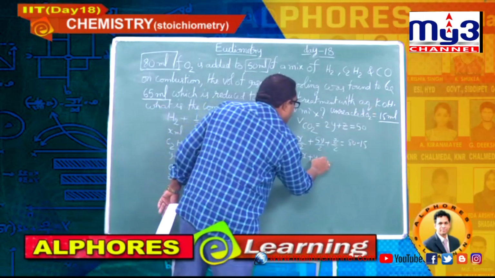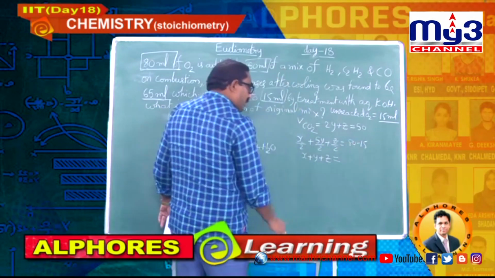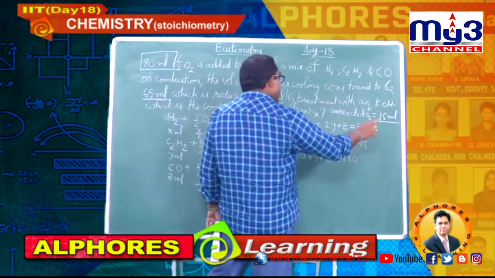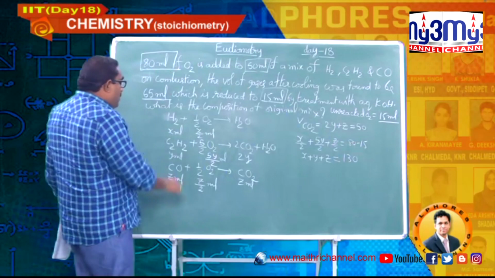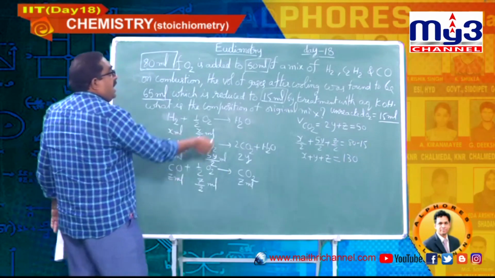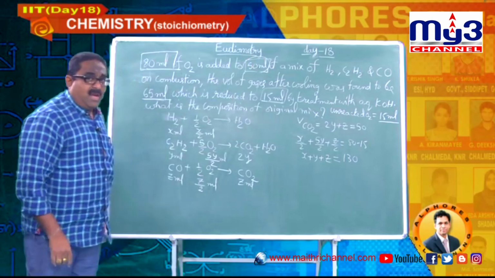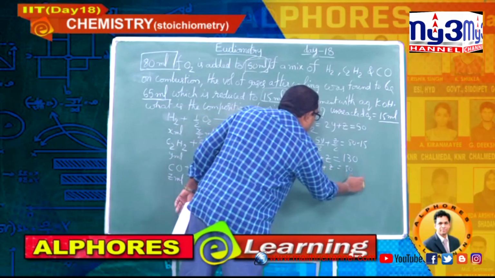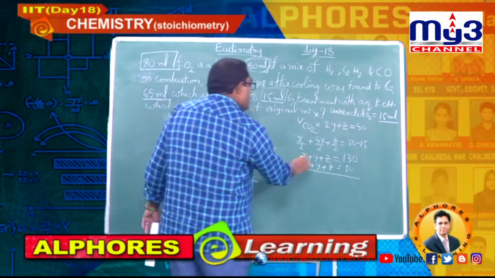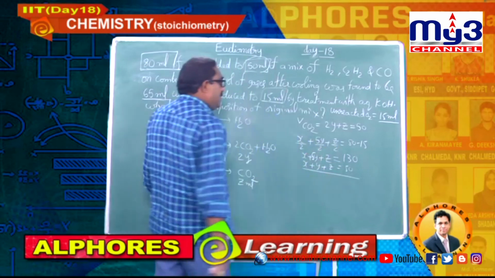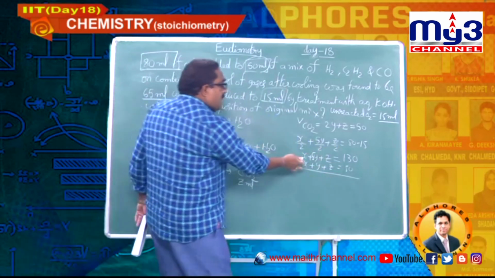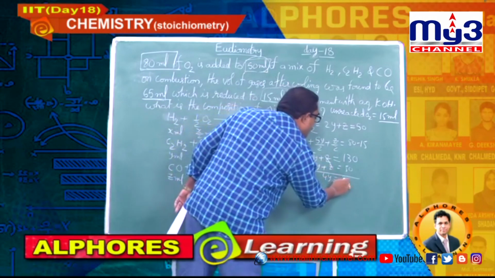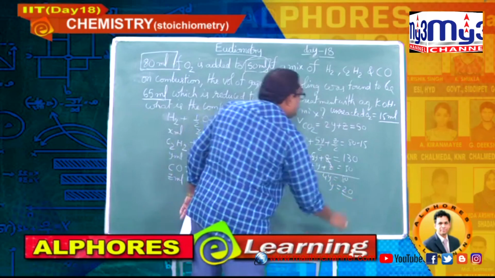Now do it. x plus 5y plus z over 2 equals 80 minus 15, that is 65. All these are over 2, so we have to write 130. 65 twos are 130. And one more thing we know, x plus y plus z: total volume of the initial mixture is 50. That also you can write here, x plus y plus z equal to 50. Here x plus 5y plus z equals 130. Now subtract the second one from the first one. These two get cancelled, 5y minus y, 4y equal to 80, y equal to 20.